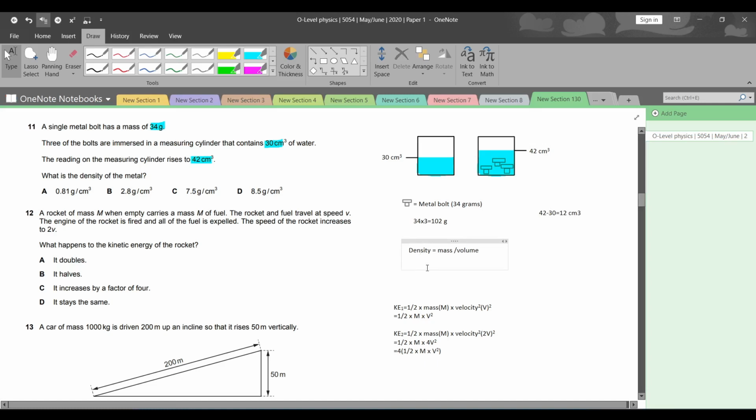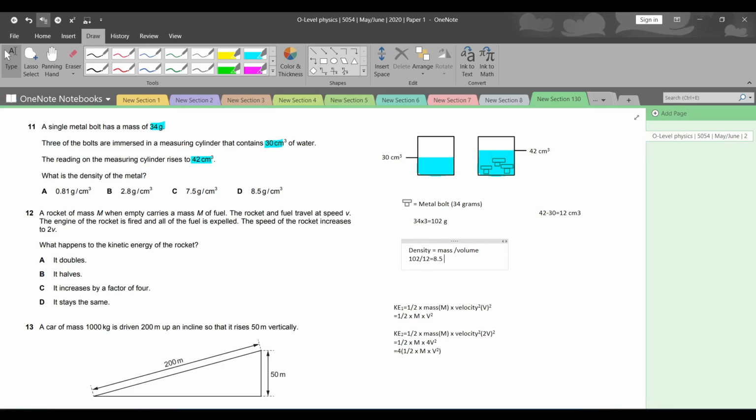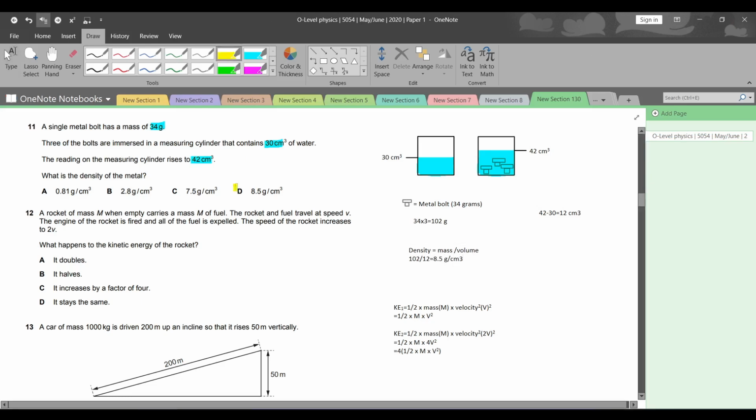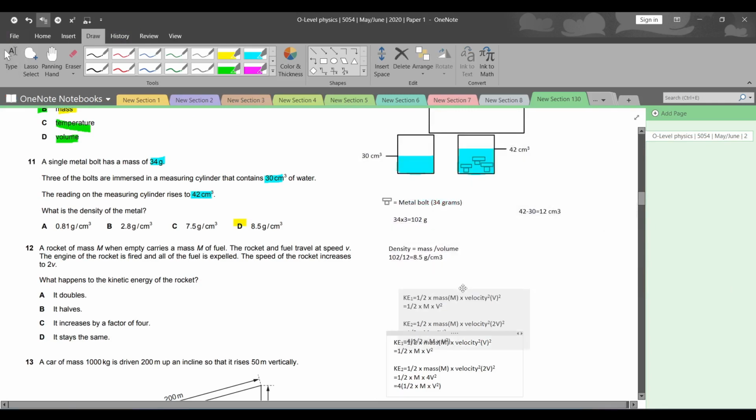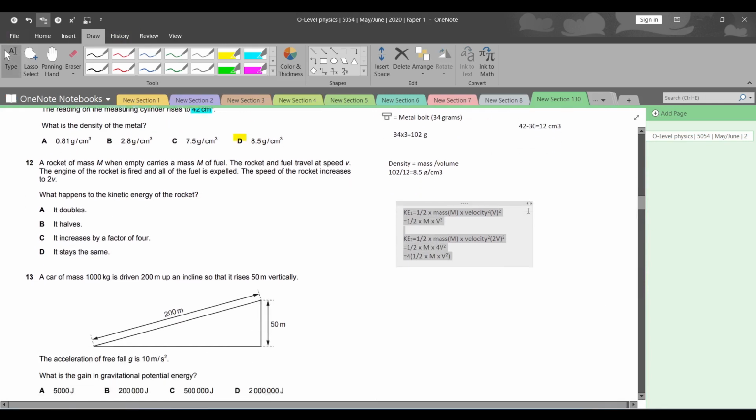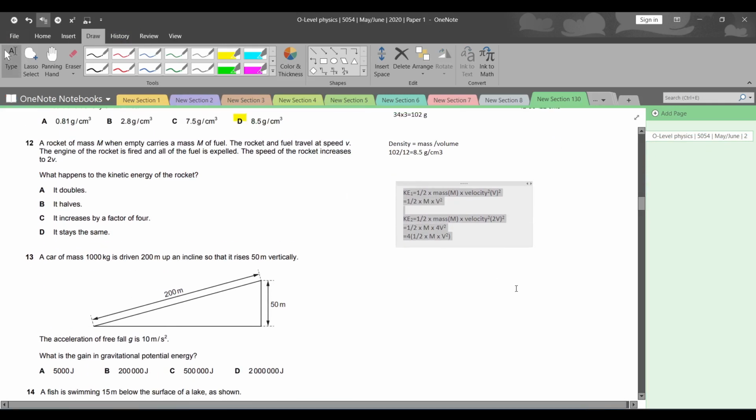So now we just have to put in the values. 102 divided by 12, which is the volume. Mass divided by volume will give us the density, which is 8.5 grams per centimeter cube. As easy as that, which is D as the right answer. एक सेकंड, बस इसको मूव कर देते हैं ऊपर, so that we have more space. अगर आपने इसको देखना है सही तरह से, you can take a screenshot here. Anyways, let's move on. Question number 12.